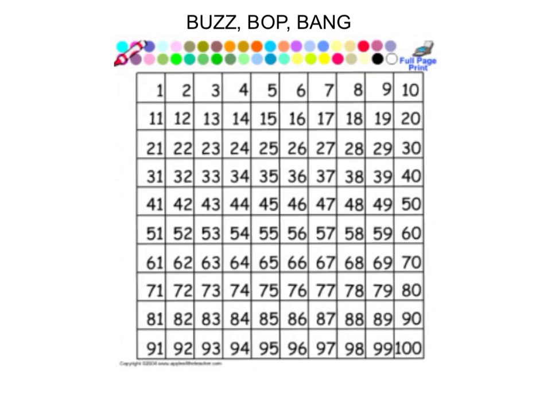Today in maths, we started looking at a game called Buzz, Bop, Bang. So that we could do that, first of all, we started off by skip counting in twos all the way to 100. When you skip count in twos, you start with 2, 4, 6, 8, 10, 12, 14, and you carry on all the way to 100. Okay, so we've skip counted all the way to 100.